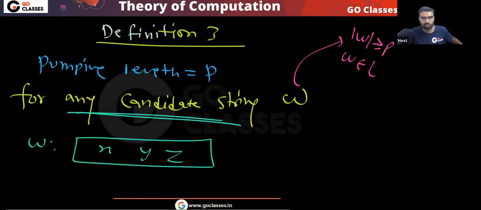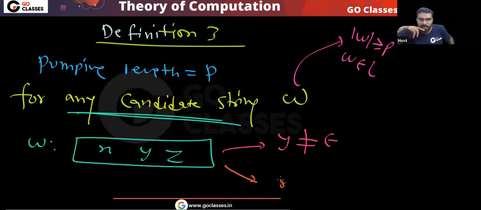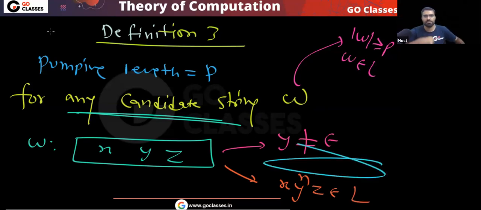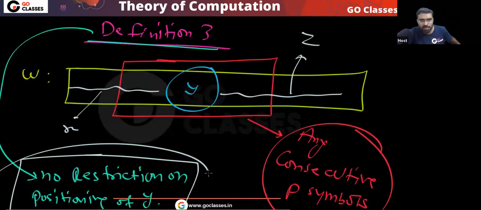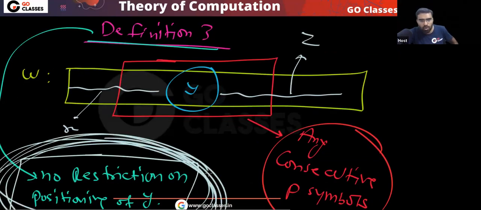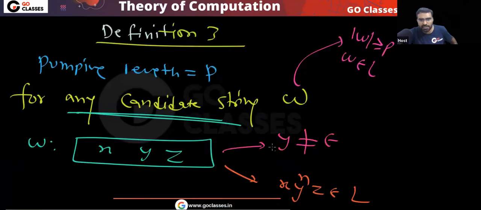Y definitely will be non-empty, and you can repeat this y any number of times. That is the same. But now just remove that condition, because now there is no restriction on the positioning of y. This is your definition number 3.